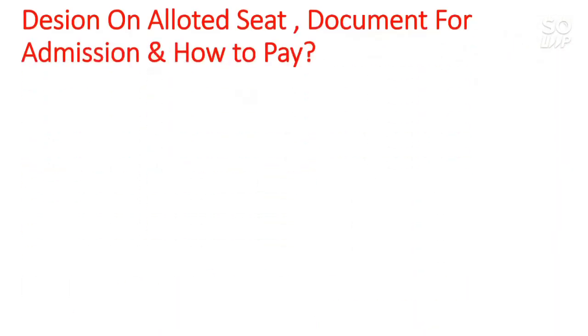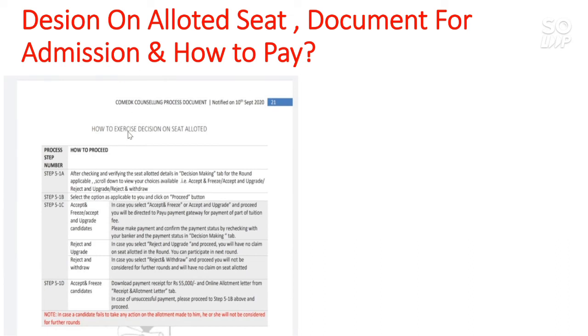So now the decision on the allotted seat, documents for admission, and how to pay. If you are allotted a seat and don't want to go for the further round, you are happy with the current college that you are given, so take the decision accept and freeze.